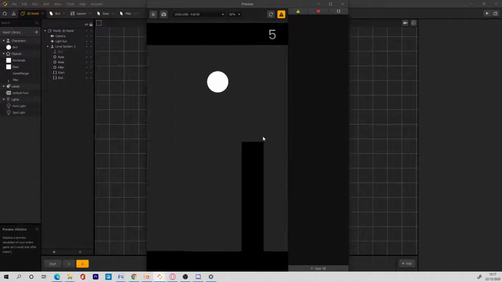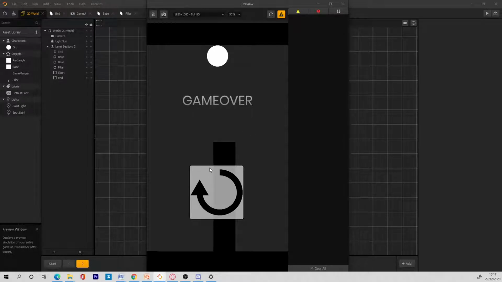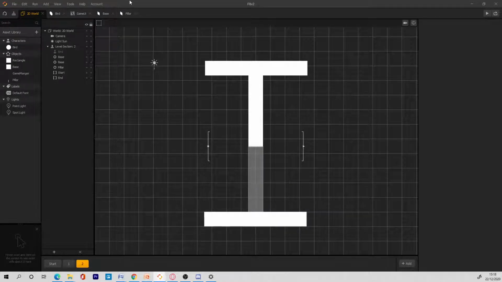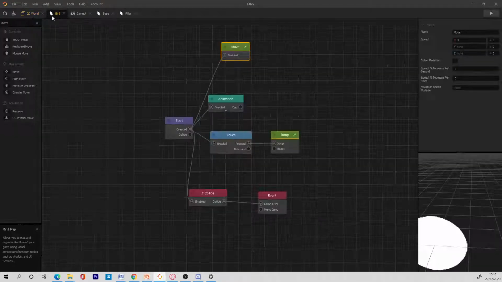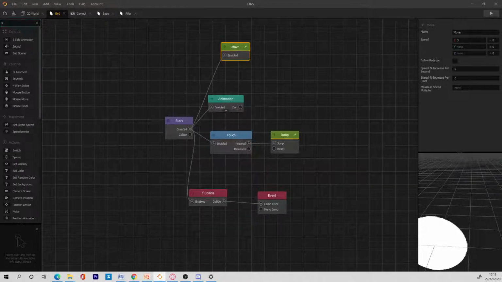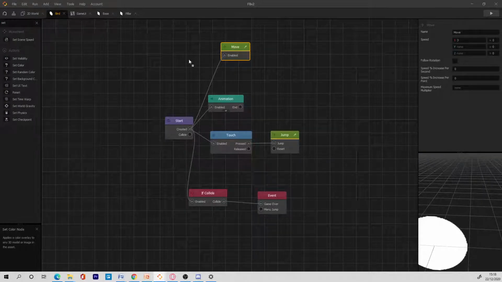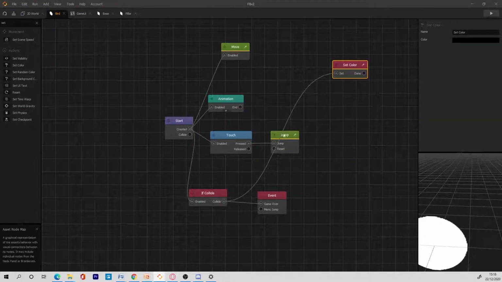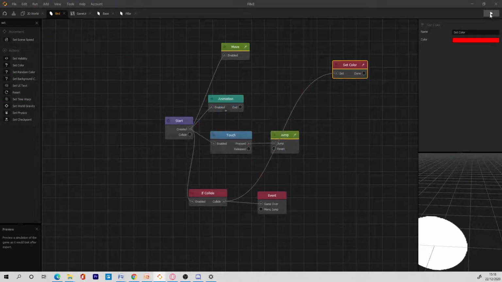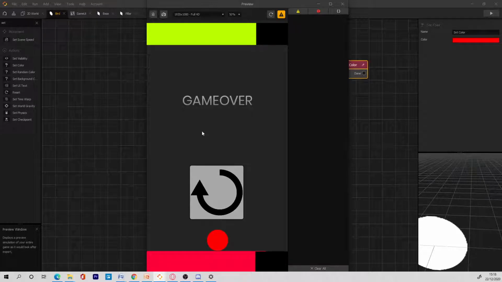So you can make as many scenes as possible, and whenever the player collides with that object, it just dies. So let's do something more cool. Let's make the player change the color to red whenever they collide with something. So we can go to the bird and then click on set color, and we can go to if collide, we set the color to red, and then we die. So if we hit this now, red and die. That's pretty cool, isn't it?